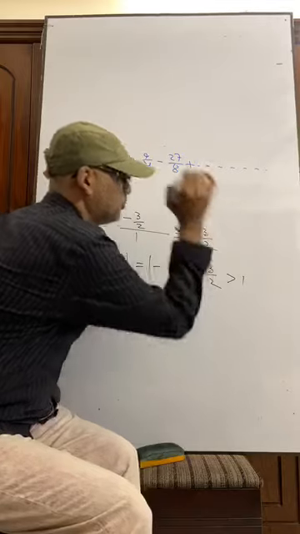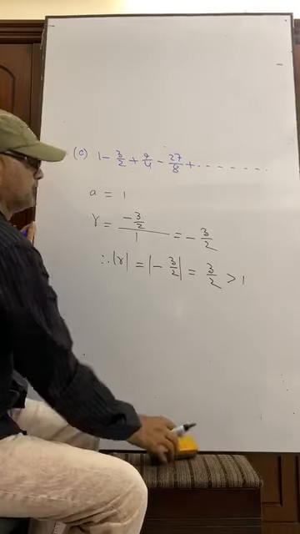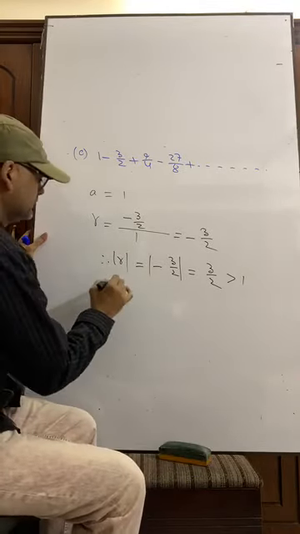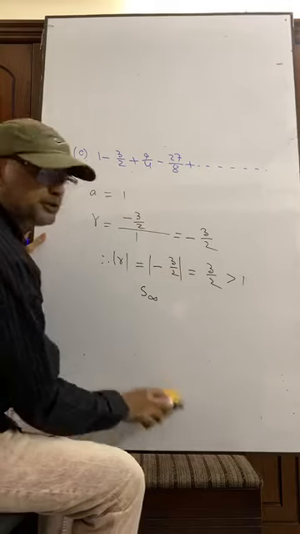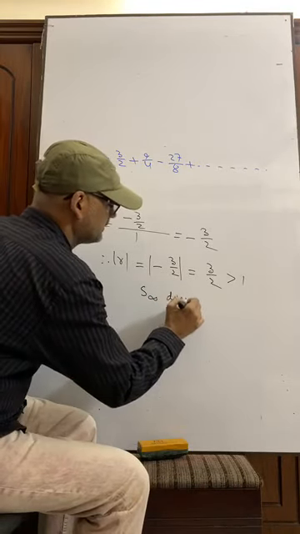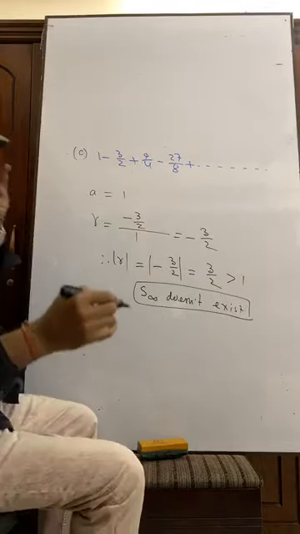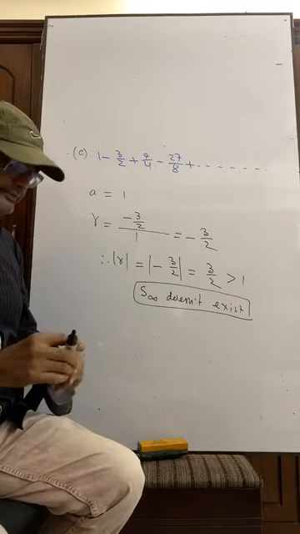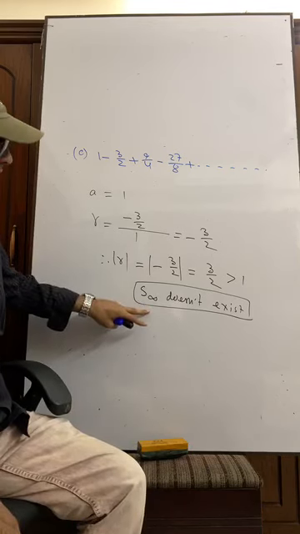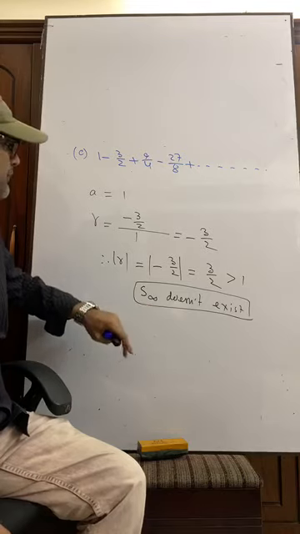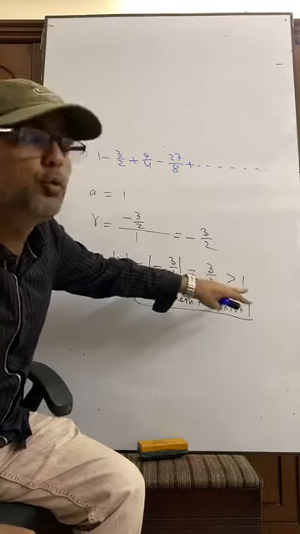So the sum up to infinity, S infinity, does not exist as the absolute value of R is greater than 1 for this.